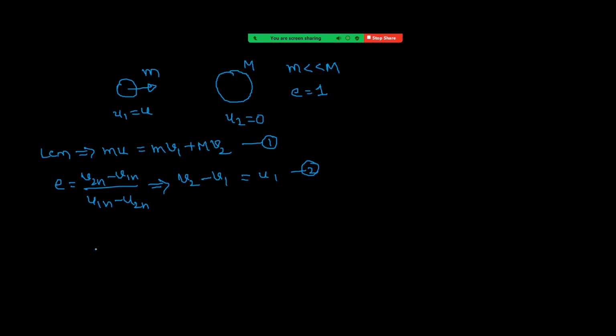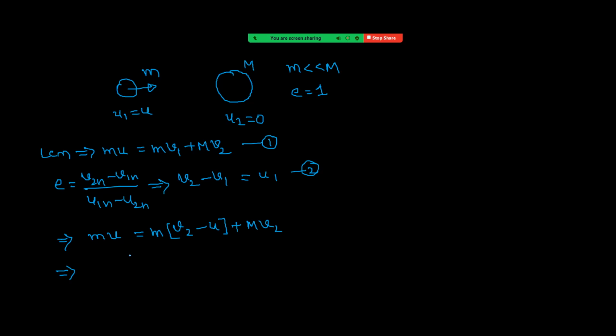Let us now simplify these two equations. So in the first equation, I can write mu equal to m into, in the place of v1, v2 minus u1. u1 is nothing but u, right? Plus Mv2.